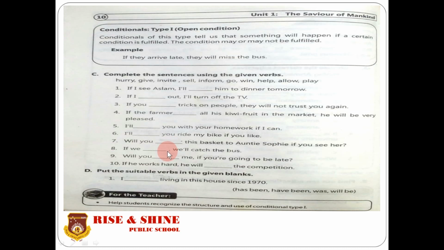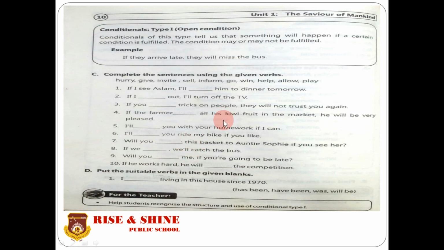So I hope that you have understood this exercise of conditional sentences. The conditional sentences are formed with the help of the subordinating conjunction if, and one of the clauses forms present indefinite and the other one forms future indefinite. Now come to exercise D of the lesson. Put the suitable verbs in the given blanks.